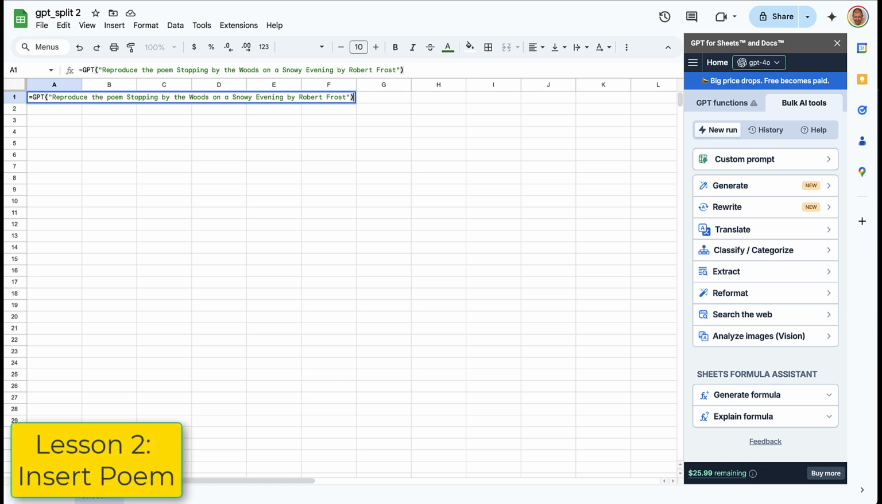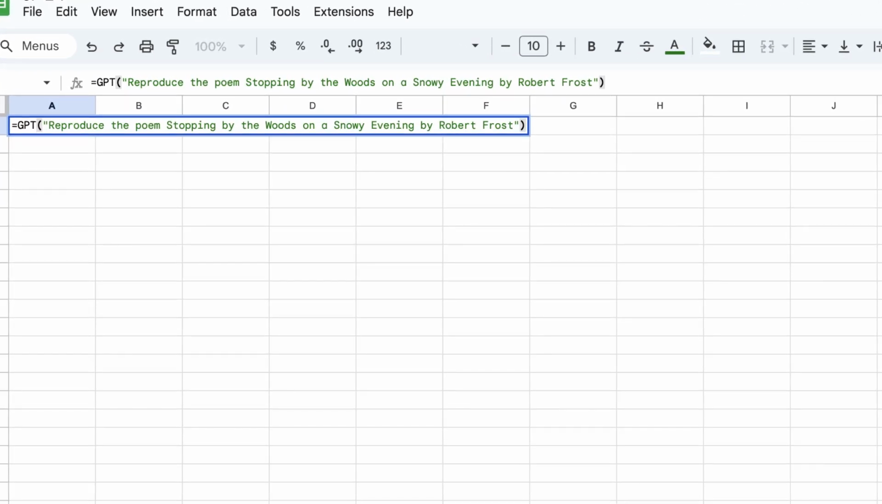So I've got a new Google Sheet and I've enabled ChatGPT for Sheets and Docs. And the first thing I want to do is get that poem by Robert Frost, Stopping by the Woods on a Snowy Evening, and insert it somehow into a cell in this Google Sheet.